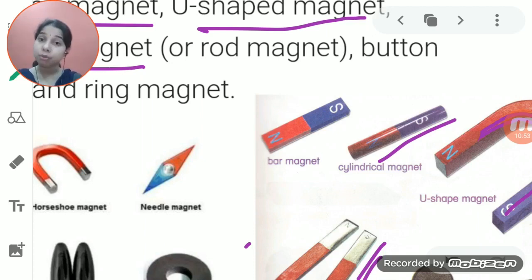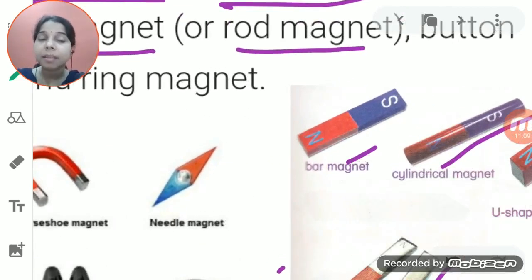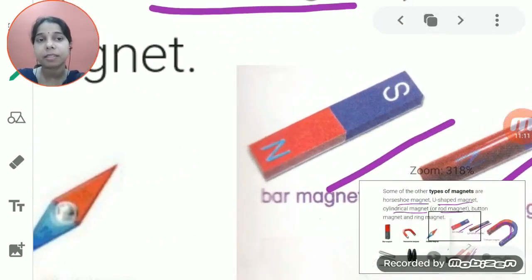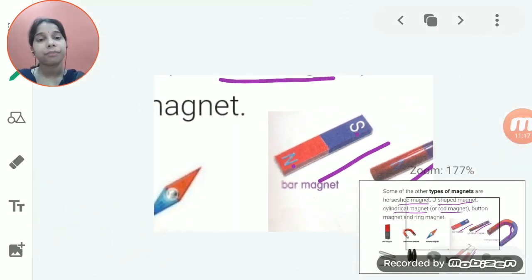If it is a U shape, then we had given the name U-shaped magnet. If it is cylindrical, then we had given the name cylindrical magnet or rod magnet. If it is a bar shape, then we had given the name bar magnet. You can see here, this is the bar magnet, student. One north, one south pole is there. We will discuss this later.